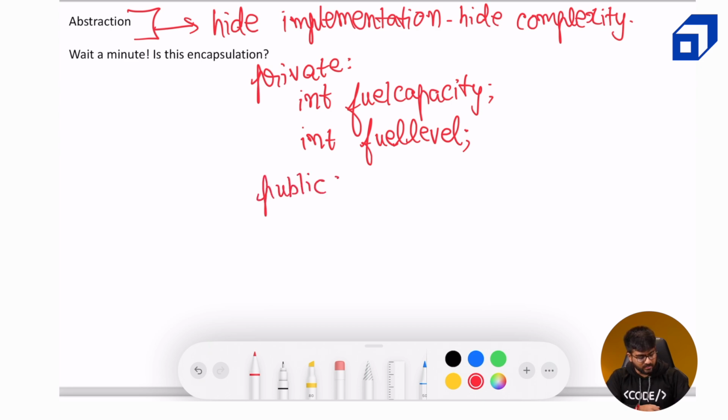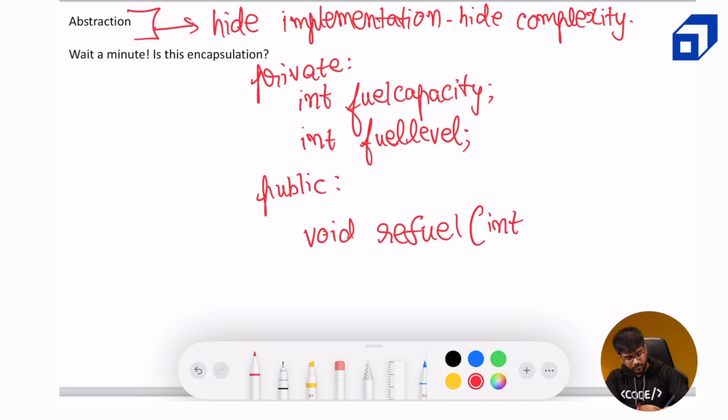And as public, we don't want any output from this, so void refuel. And we can just mention what amount of fuel we want to add, like in liters. So int addedFuel probably.